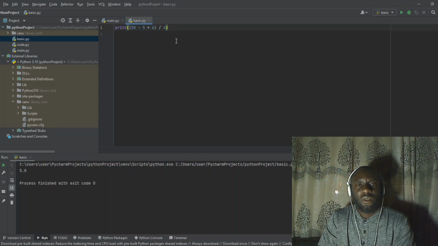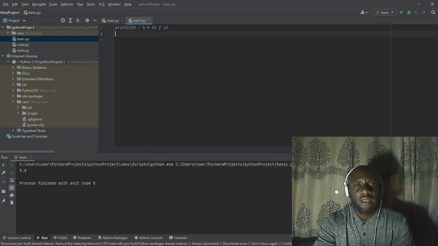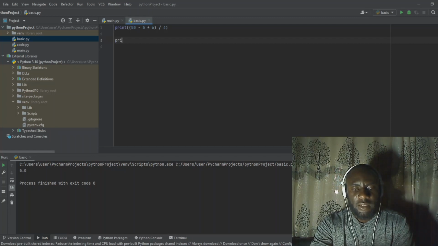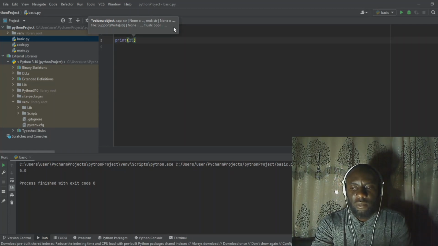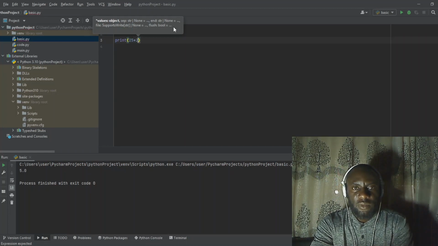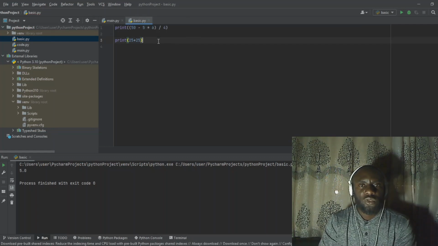So that is how Python works. Let's now break everything down in a simpler format. You can say print 25 plus 25. That is, we want to do the plus now.